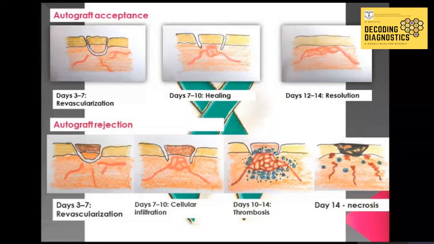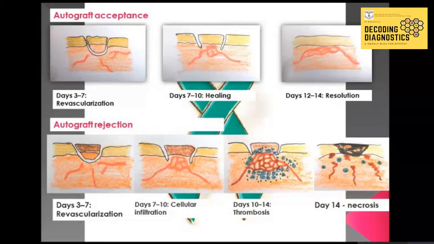and in the last picture, the graft has been totally accepted. In the autograft rejection process, the first picture depicts the same process as revascularization. Here also the graft has been implanted, and the second picture, that is of day 7 to 10, shows the process of cellular infiltration. As we know, the blood vessels reach the graft, and now our immune cells come into the picture.